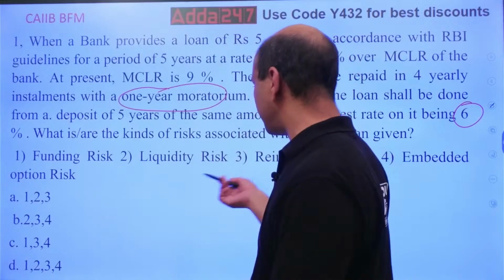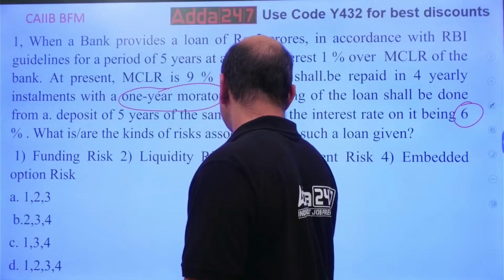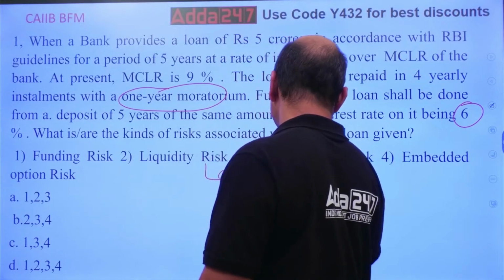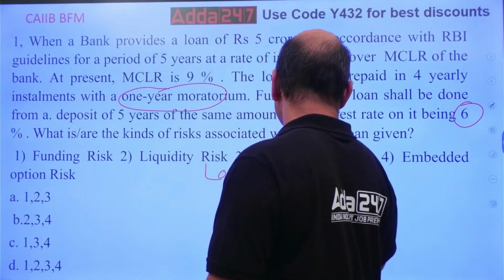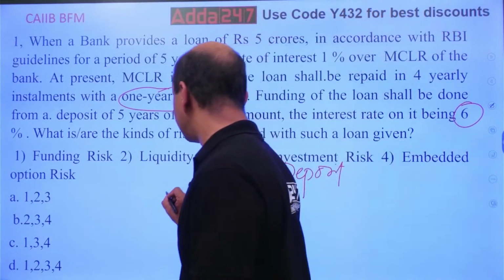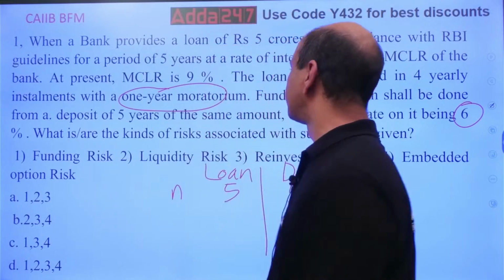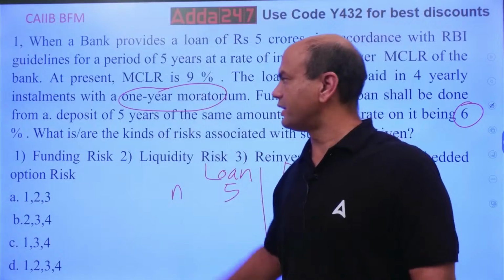So let's write it over here. Loan and deposit. Okay, what is given? Loan period n equals 5 years. Both are matching, 4 plus 1, right?